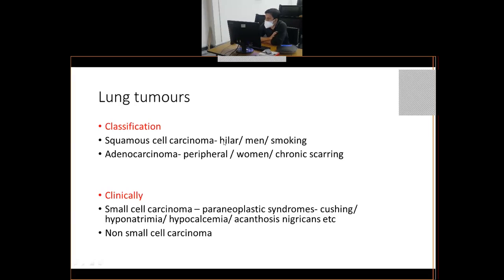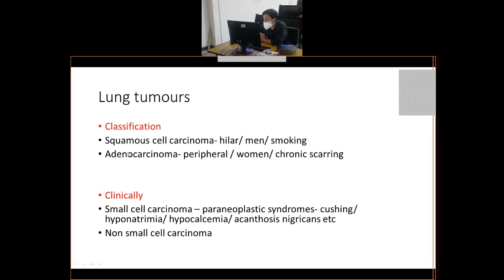So usually squamous cell carcinomas are hilar, that is central in location, whereas adenocarcinomas are peripheral in location, that is they usually arise in the periphery of the lung, from the alveolar epithelium. Lungs have alveoli, right? So if the tumor arises from the alveolar epithelium, which is lined by columnar to cuboidal epithelium, those tumors give rise to adenocarcinoma.